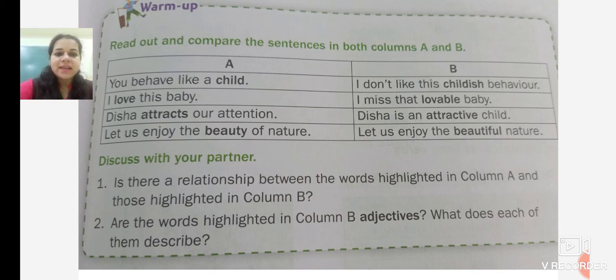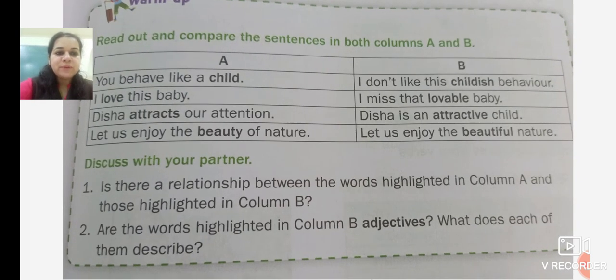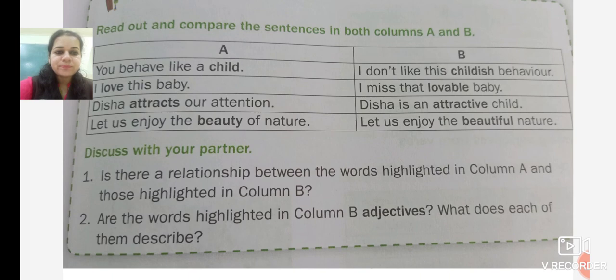Attracts is a verb. Let us enjoy the beauty of nature. Beauty is a noun. Let us enjoy the beautiful nature.